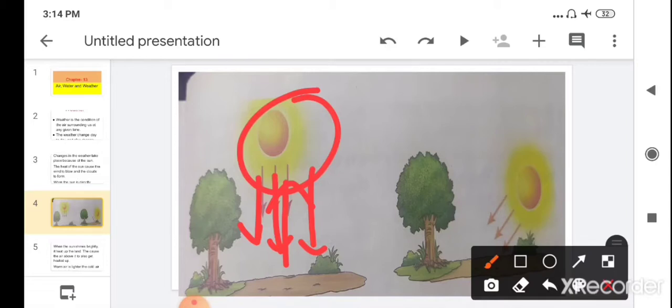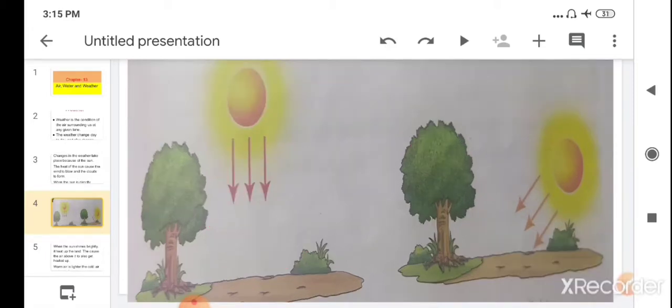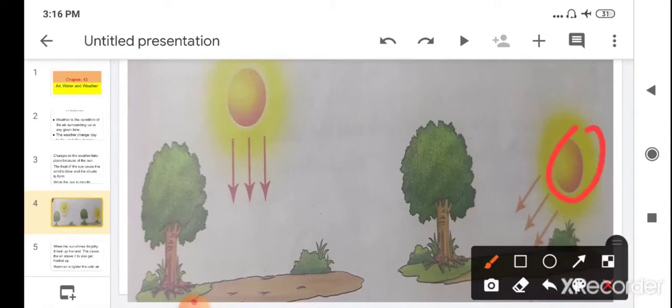But when the sun is lower in the sky, in the evening time, the sun is in the sky at a lower position, and due to the lower position of the sun in the sky, the sun's rays are slanty.